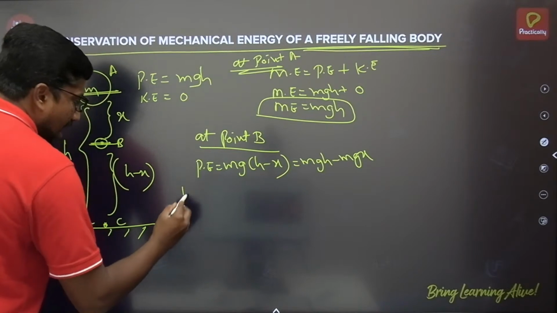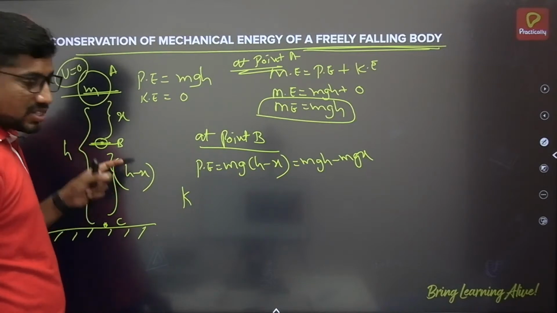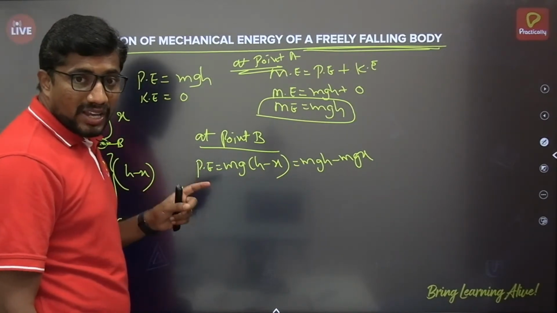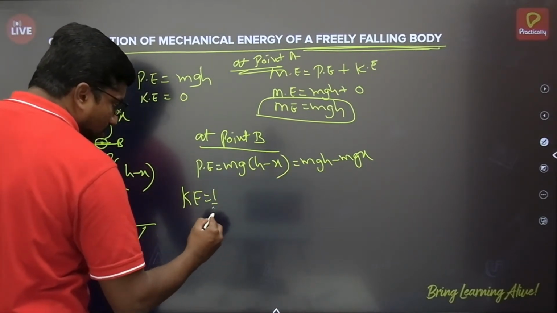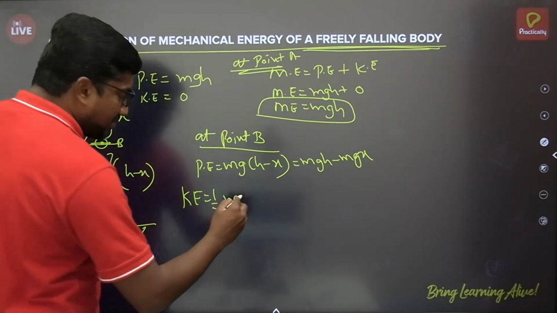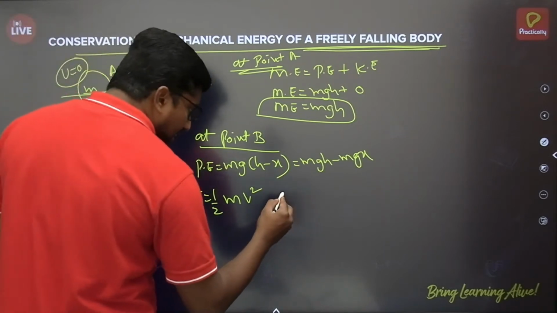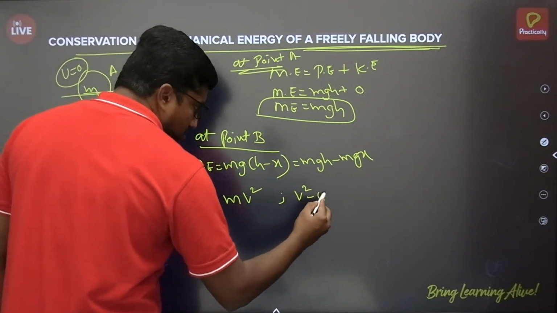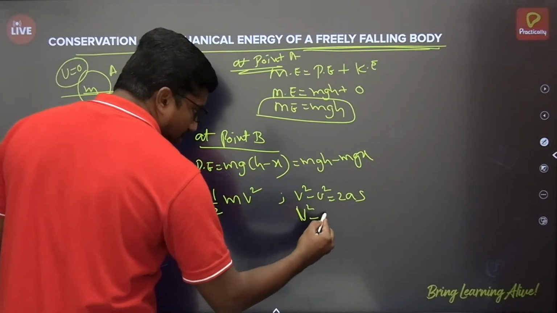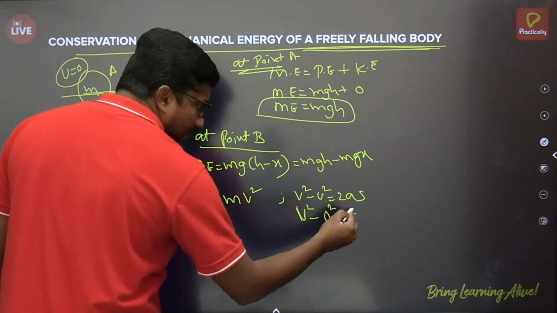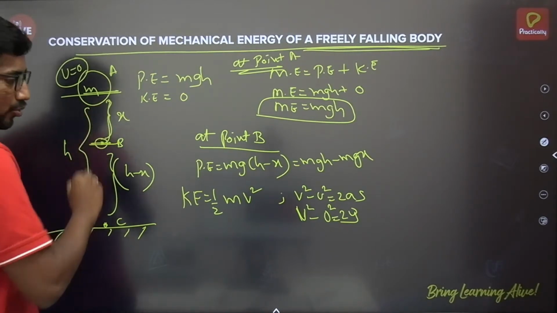On the other hand, as the body is now at point B and in motion, it acquires a certain velocity v at this point. So the body has kinetic energy, KE equals half mv squared. We know v squared minus u squared equals 2as. Here the initial velocity is 0, it travels downward so a is g, and the displacement from A to B is x.